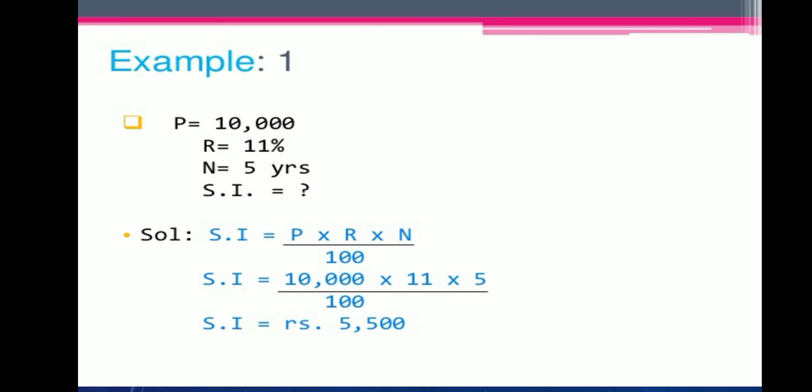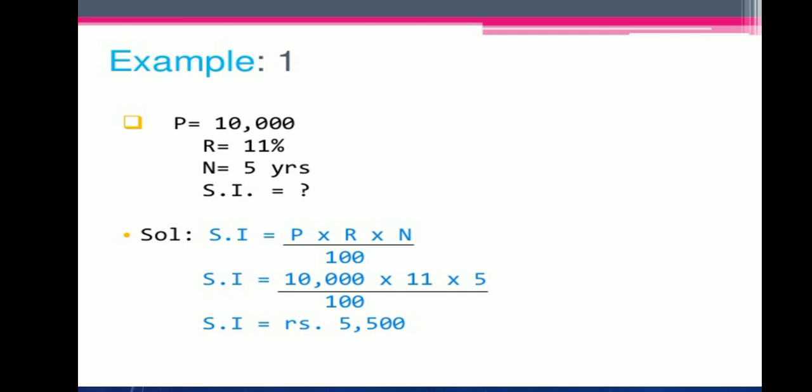Now based on this concept, you will be able to solve many of the sums, especially the first few. The last ones you may find a bit different. Only a single formula is used in all the sums, that is P into R into T upon 100. And in case the amount and principal are given and you do not know the simple interest, you can subtract amount minus principal to get the simple interest also.